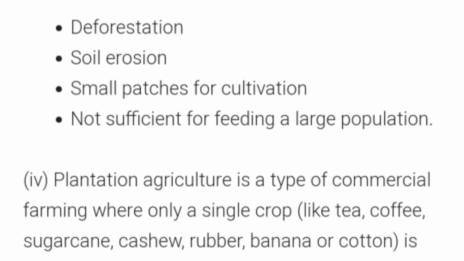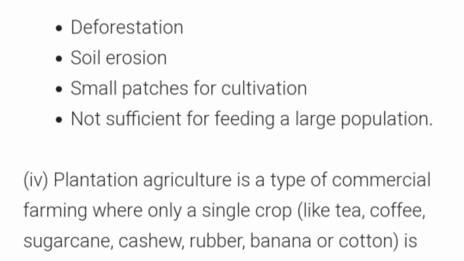Deforestation is a major cause of soil erosion, perhaps the main cause. Trees and their roots provide the soil with an anchor as well as shelter from the wind and rain. When forests are wiped out, the land becomes exposed, leaving it vulnerable to being washed or blown away by the elements. So it causes soil erosion. And the third factor is small patches for cultivation.